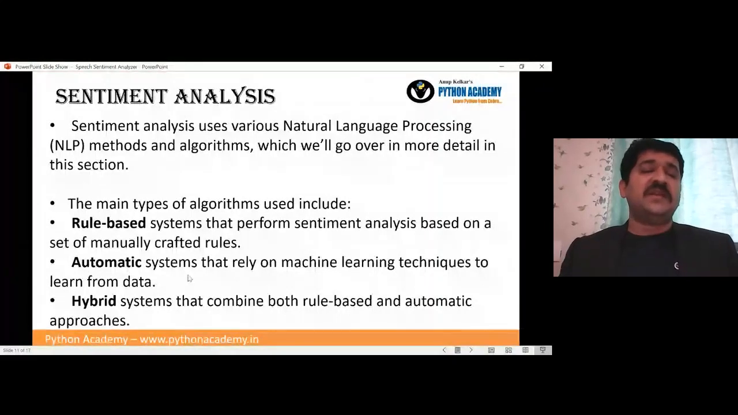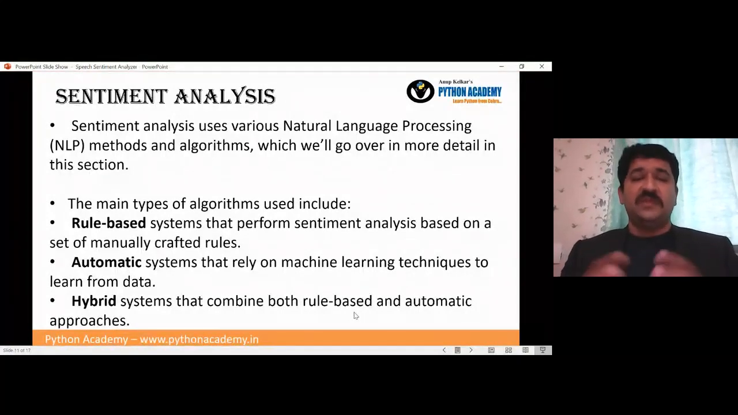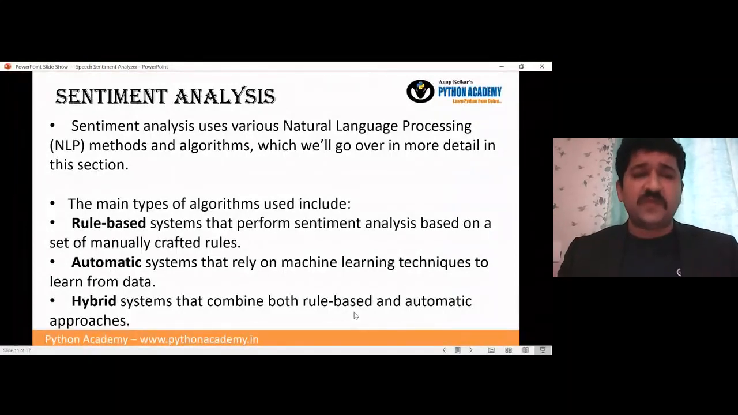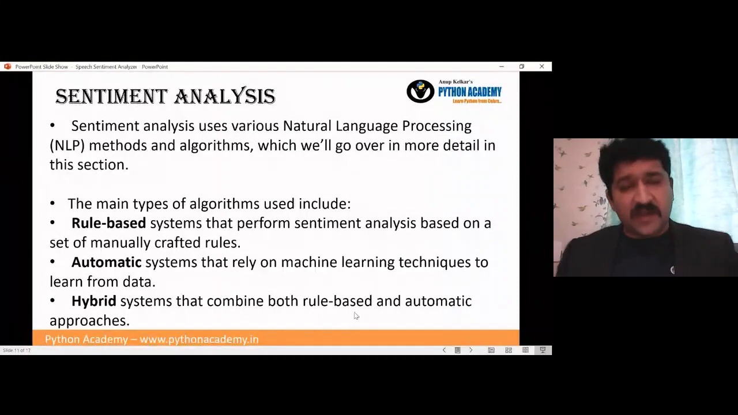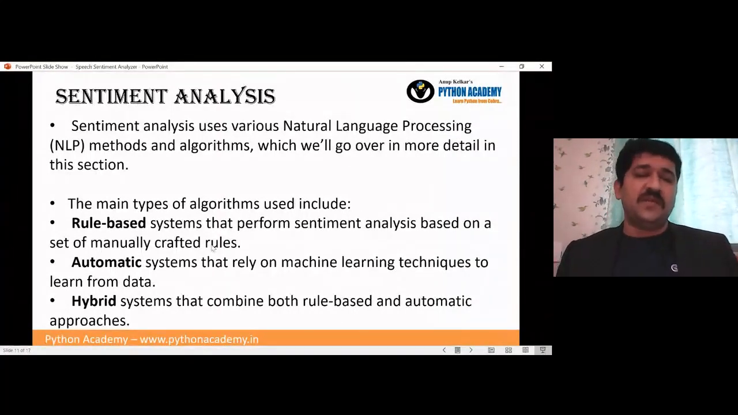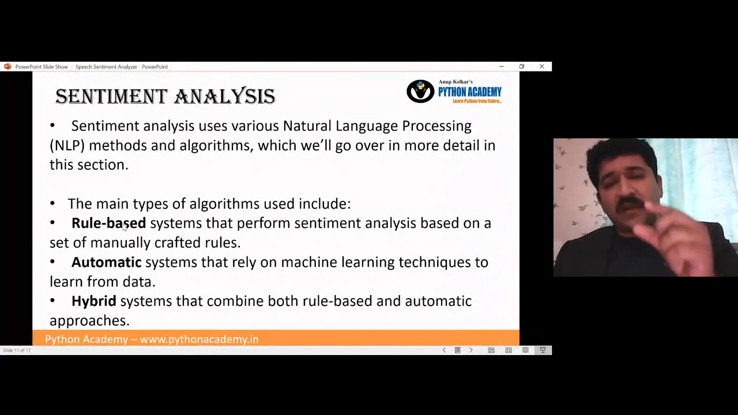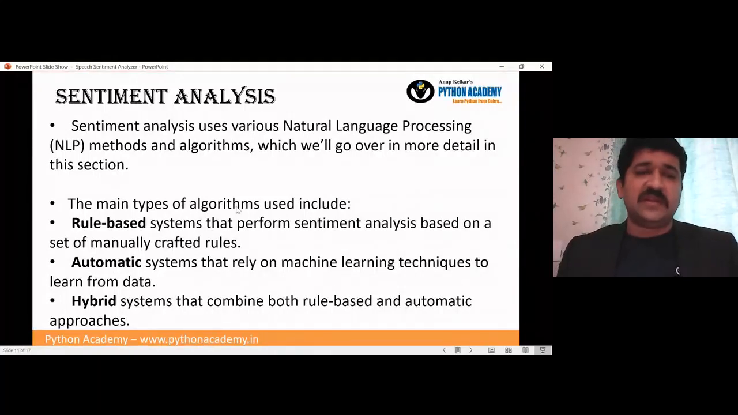And then there is the hybrid approach that combines both the rule-based and automatic approaches, and that is better. If you combine both of them together and start utilizing them, the output will be more accurate and easier to understand, because most of the things which can be manually adjusted, we will add in a rule base, and then on automatic we will go step by step. So that is the approach we go ahead with.